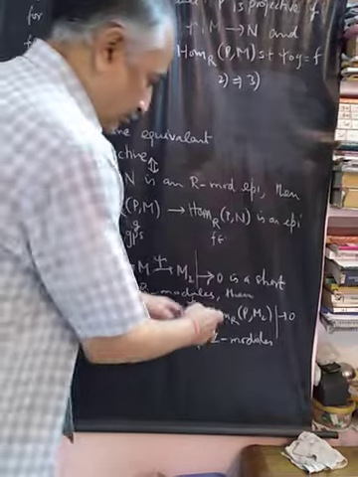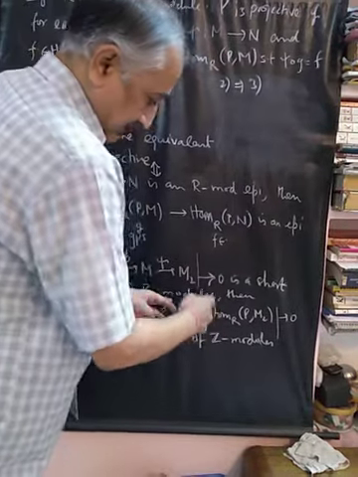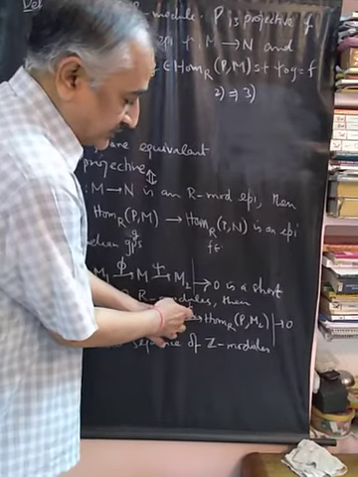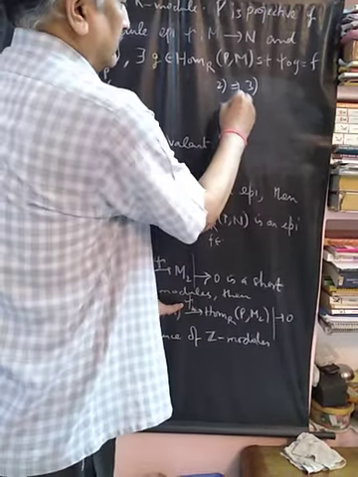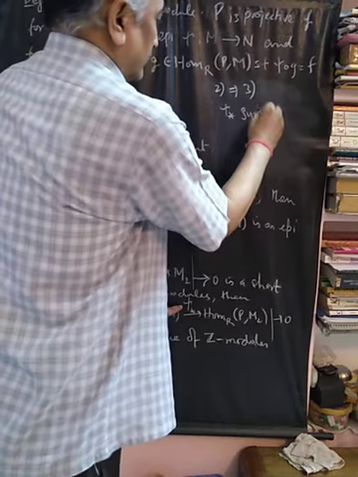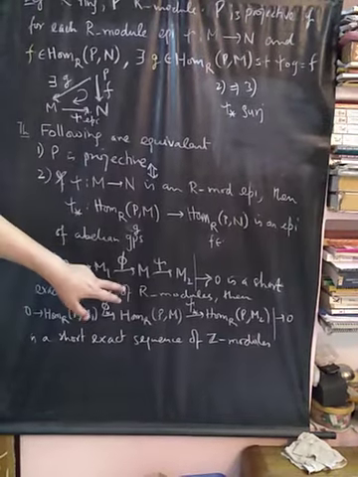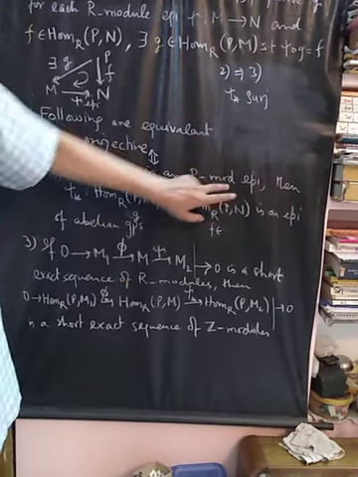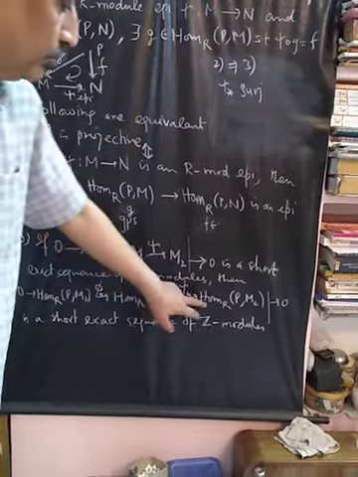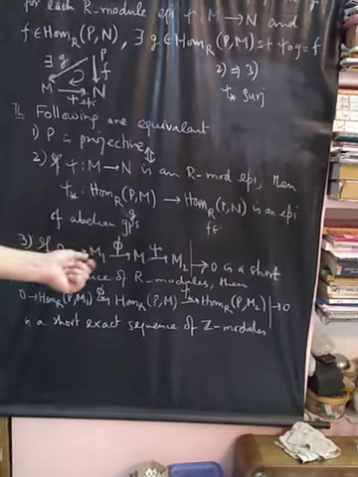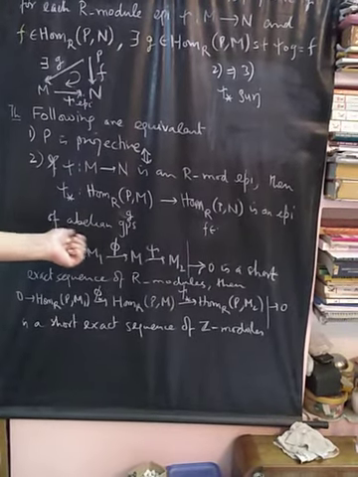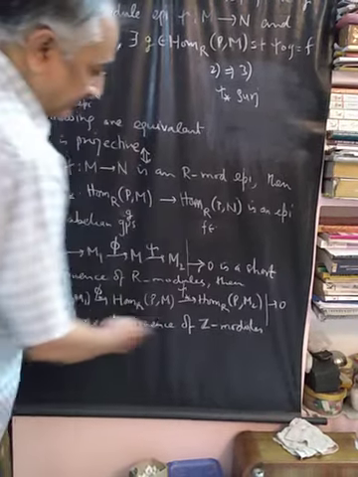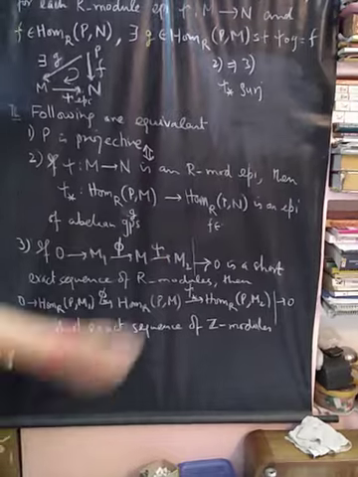Now to show the additional part that this whole sequence is short exact, what we need to show is that psi star should be surjective. It's given to us that whenever M to M2 is an R module epimorphism, then Hom_R(P,M) to Hom_R(P,M2) is also an epimorphism of abelian groups. So if this is short exact, then the given sequence is also short exact.